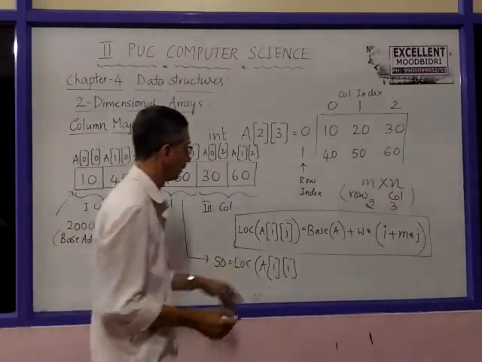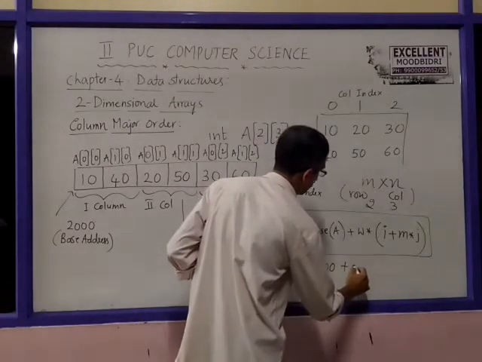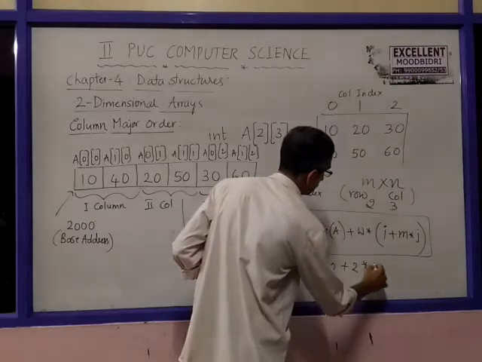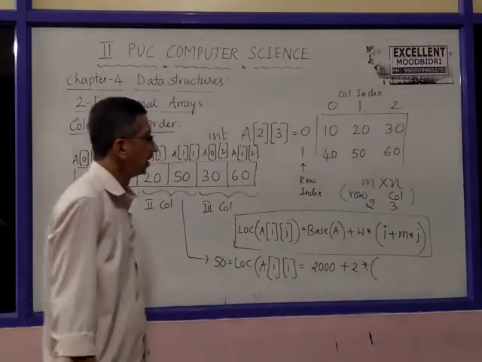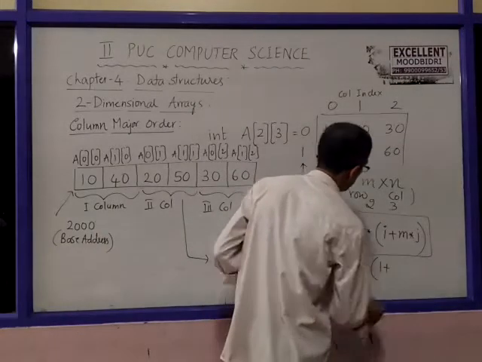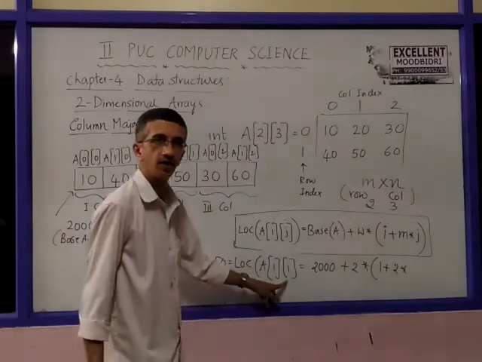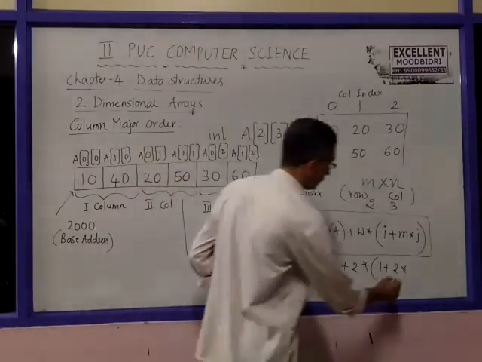A of 1, 1 is equal to base of A 2000 plus width, which is 2, into i, which is 1, plus m, which is 2, into j, which is also 1.